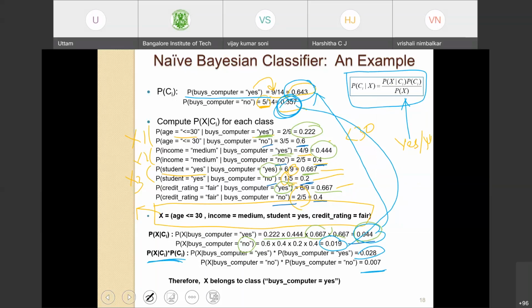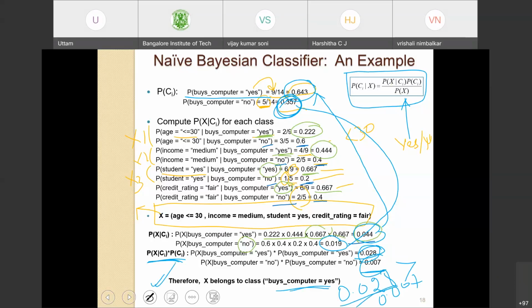So for this particular data entry, the probability of buying computer is 0.028. The probability of not buying computer is 0.007. Obviously 0.028 is greater than 0.007. Therefore this person will buy a computer.